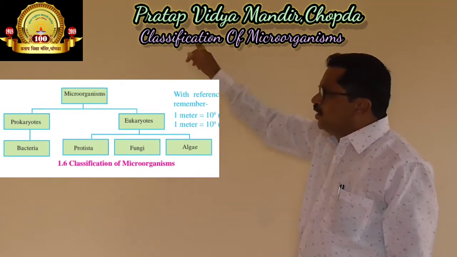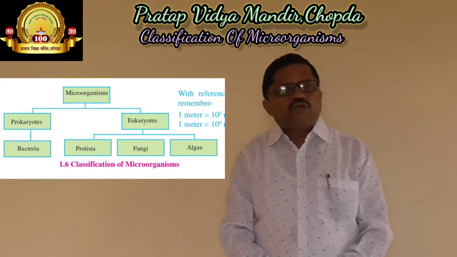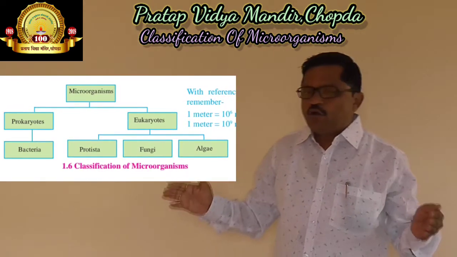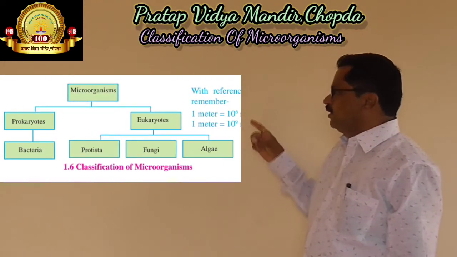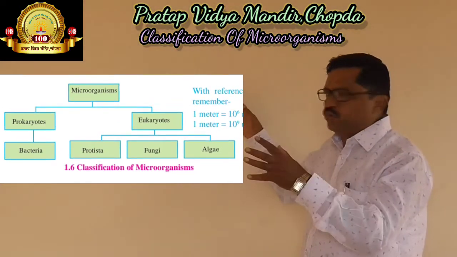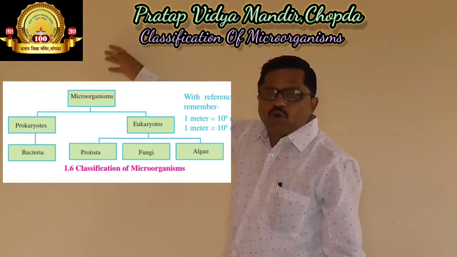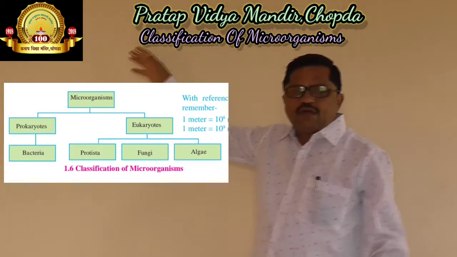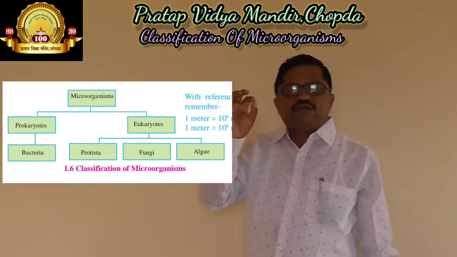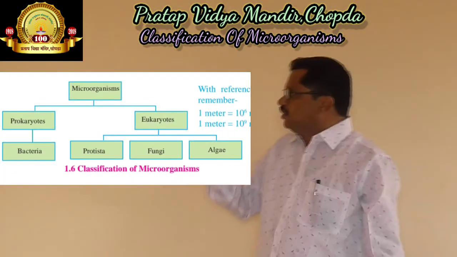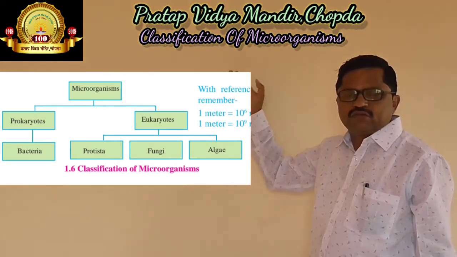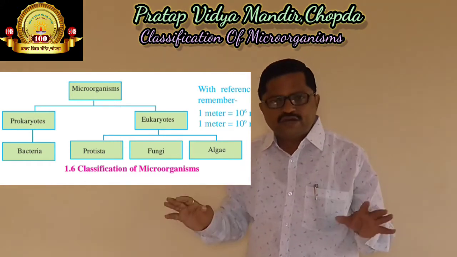In this, microorganisms are divided into two main groups, and those groups are prokaryotes and eukaryotes. What is the meaning of prokaryotes? Prokaryotes are living organisms which do not contain a distinct nucleus, and eukaryotes are the microorganisms which contain a distinct nucleus in their cell.